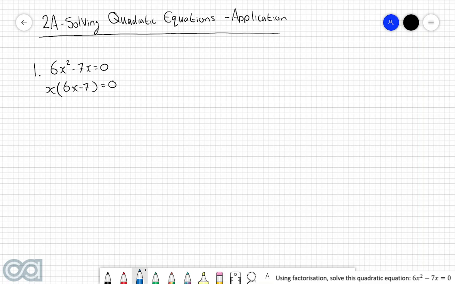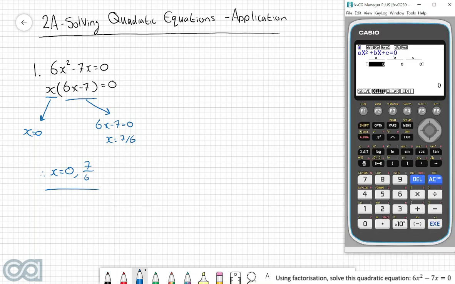And now by the null factor law, because x multiplied by this bracket is equal to 0, it tells us that either this thing has to equal 0 or this thing has to equal 0. So therefore, we can either say that x is equal to 0 or 6x minus 7 is equal to 0. And by solving for x, we're then left with x is equal to 7 over 6. So therefore, x is equal to 0 or 7 over 6. And now coming over to our graphics calculator to check this answer, we've come into our equation solver mode. In this case, the coefficients that we're going to put in are 6, negative 7, and 0. And we get the answers of 7 over 6 and 0.